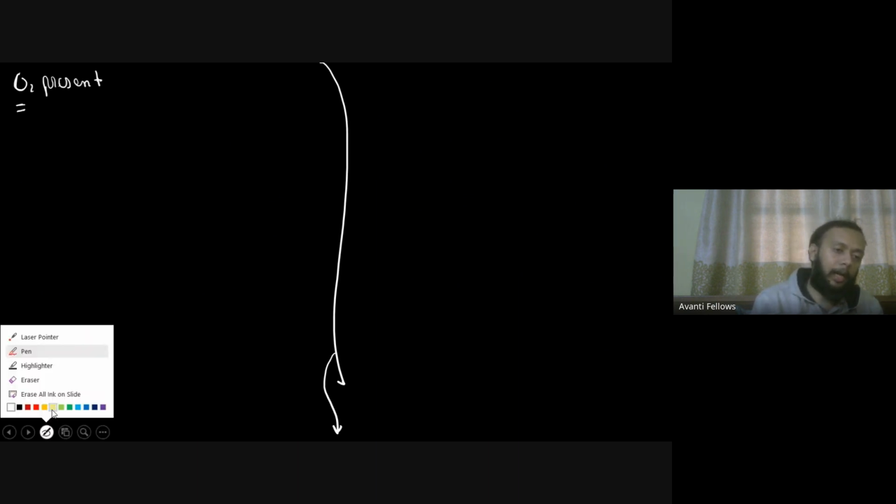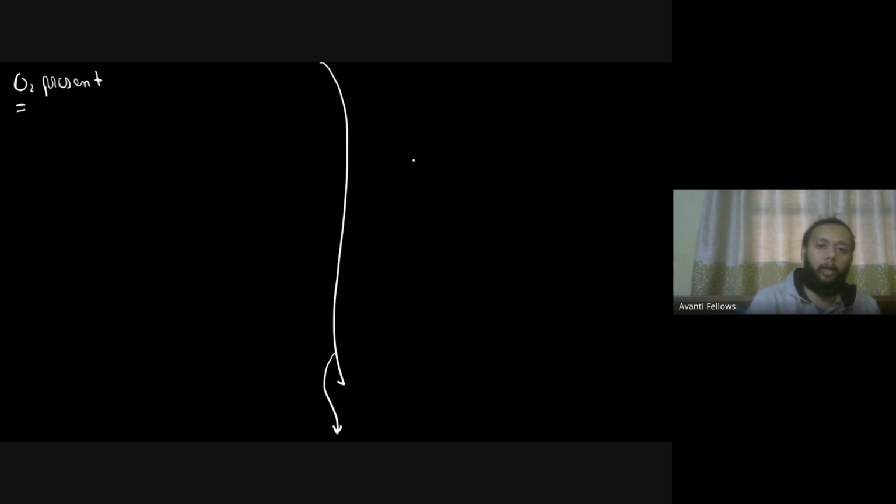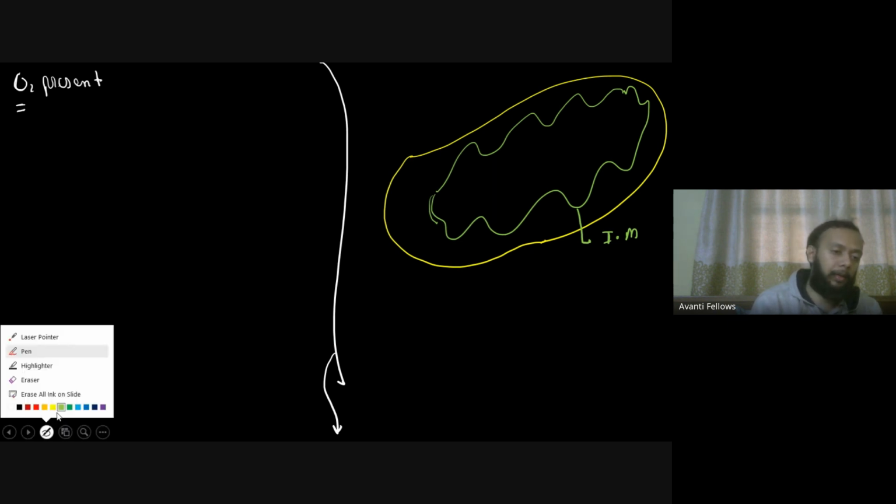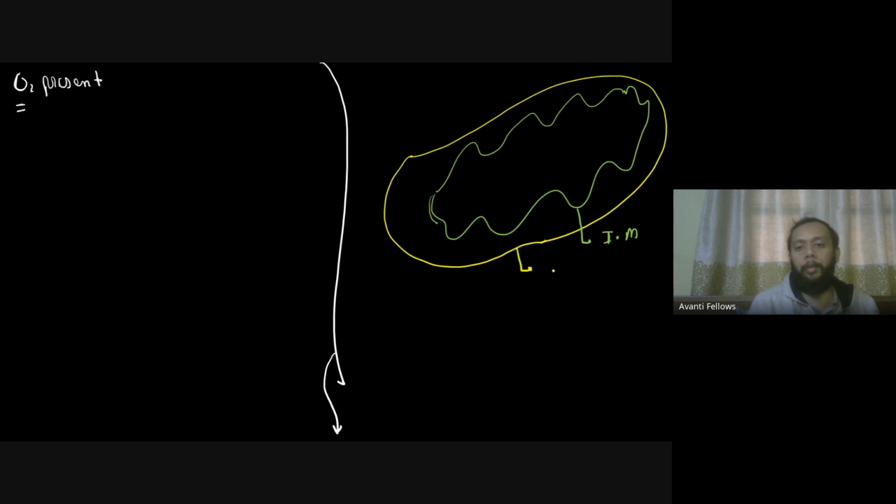अब इस स्टोरी के अंदर आपका यहाँ पे इन्वॉल्व होगा आपका माइटोकॉन्ड्रिया. So now you will have an involvement of your mitochondria. So let's quickly draw a small mitochondria. ये काफी बड़ा हो गया. But let's draw mitochondria over here. So here you will have the mitochondria having the outer membrane and the inner membrane. Okay, the green one is the inner membrane. The green one, I'll just write over here IM. The green one is called as my inner membrane, and the yellow one over here is going to be my outer membrane. This is the outer membrane of my mitochondria, and this organelle in front of you is your mitochondria.